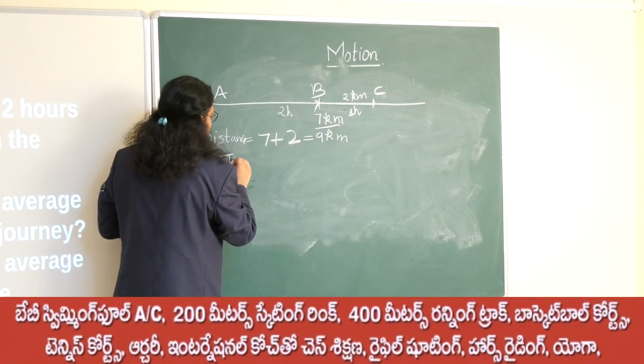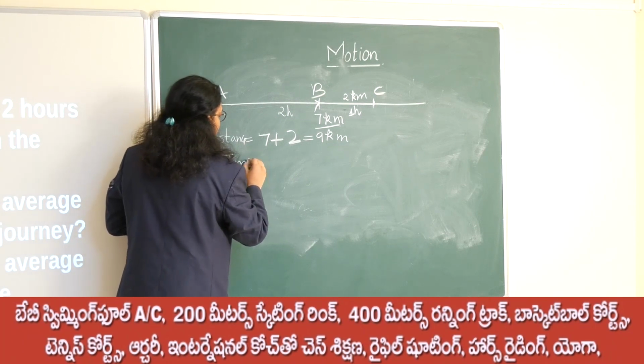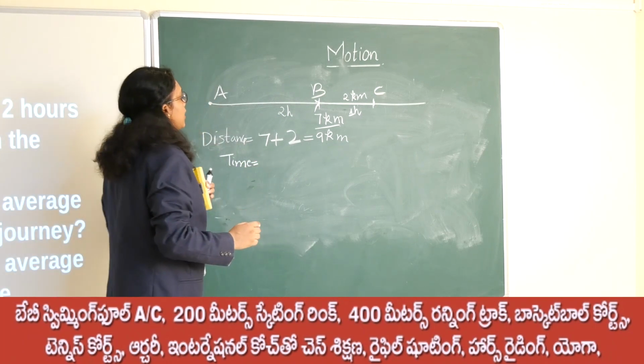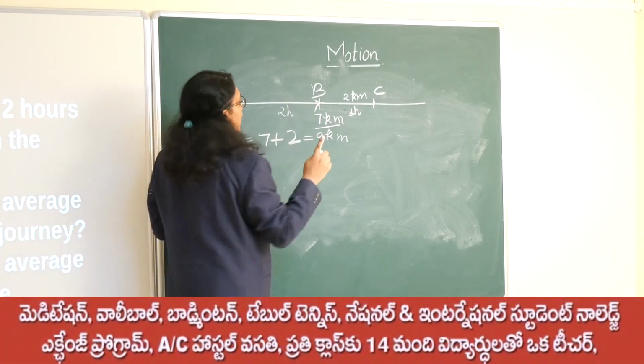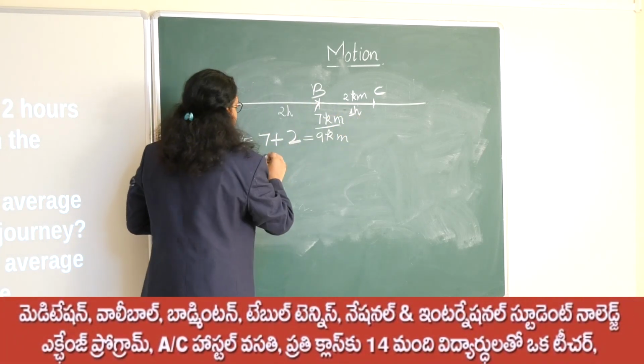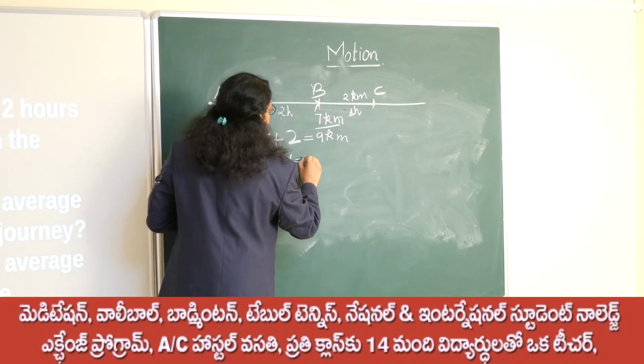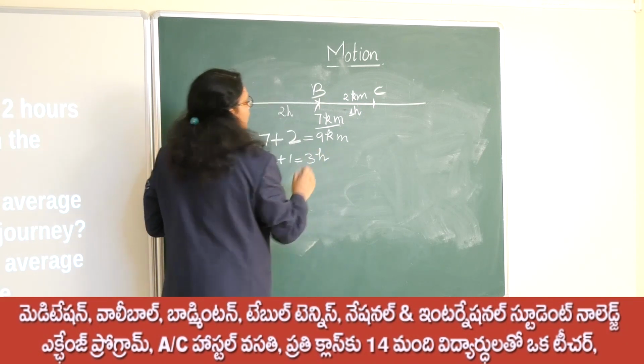And if you see the time taken, from A to B he has taken 2 hours, and from B to C it was 1 hour. So 2 plus 1 equals 3 hours.